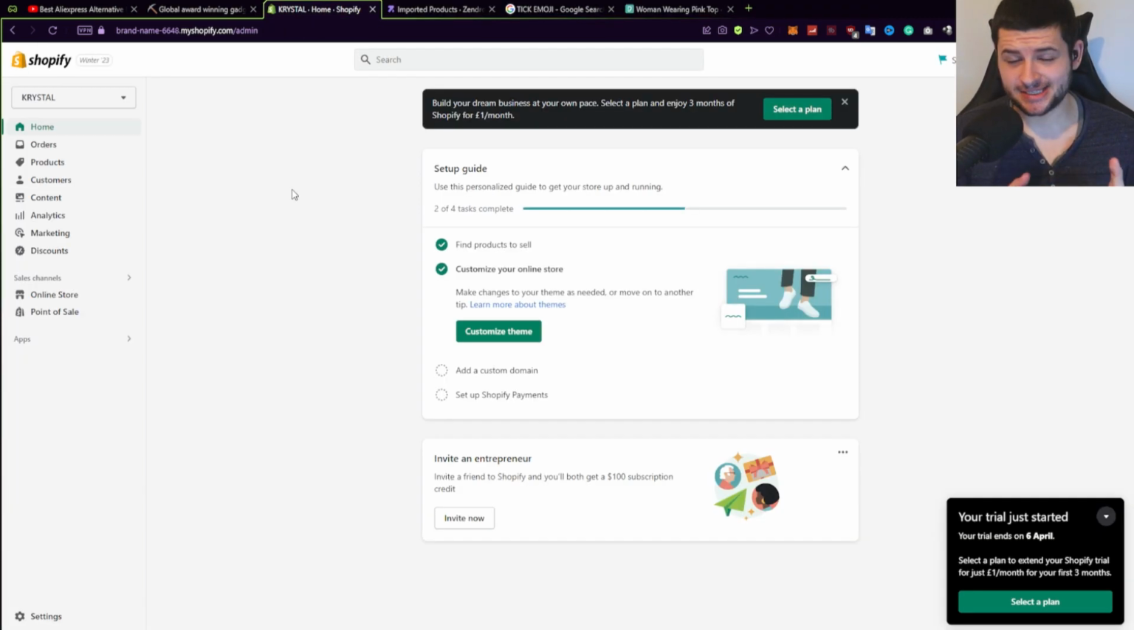So before you get started selling on your Shopify store, you're going to have to set up what's called the shipping zones, which allows you to actually set up where your store is going to sell to and where your products are available to. I'm going to show that right now.